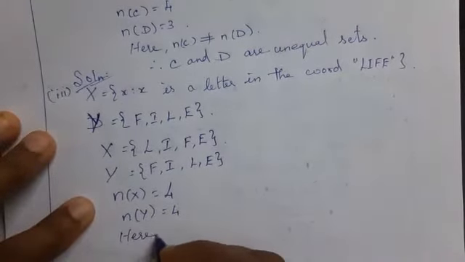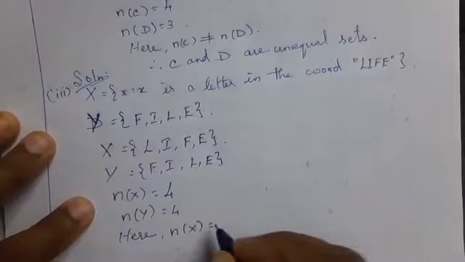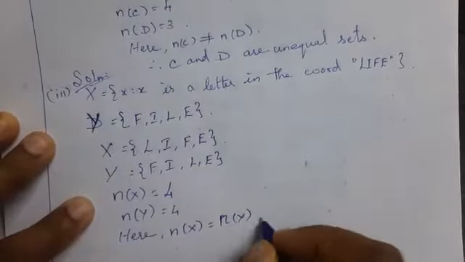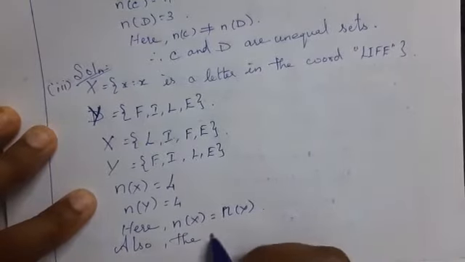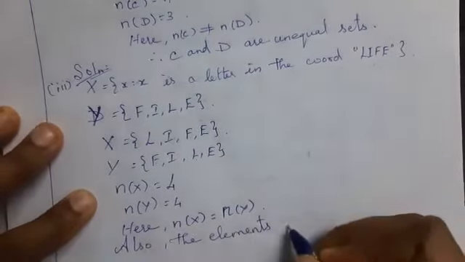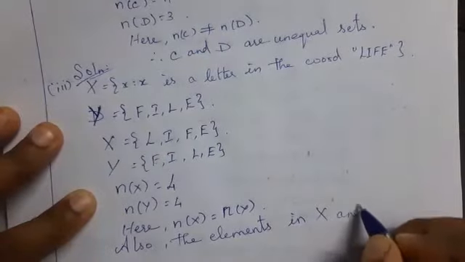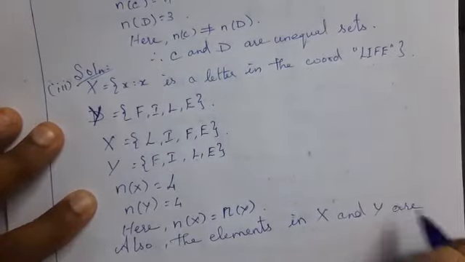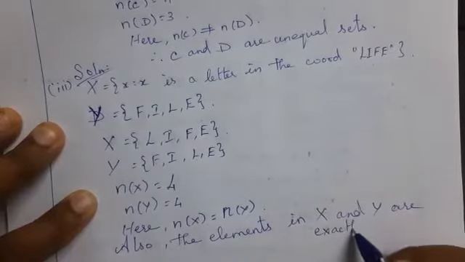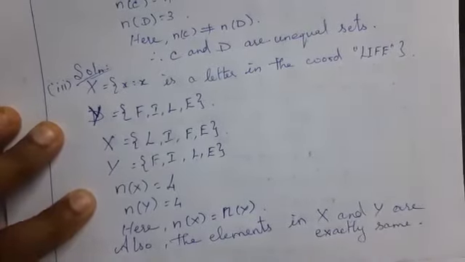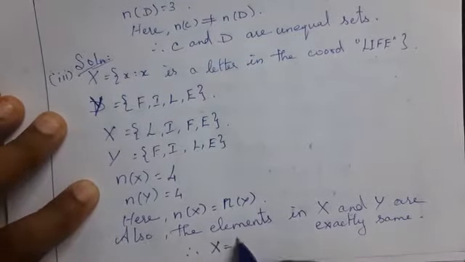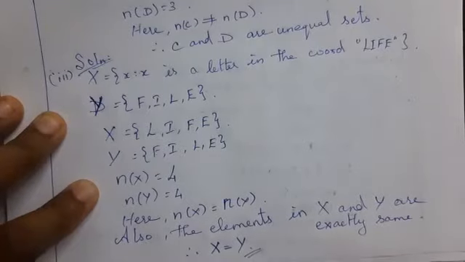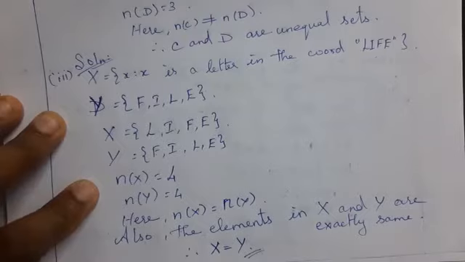Here n of X is equal to n of Y, and also the elements in capital X and capital Y are exactly the same. Therefore, capital X is equal to capital Y. Therefore, capital X and capital Y are equal sets.